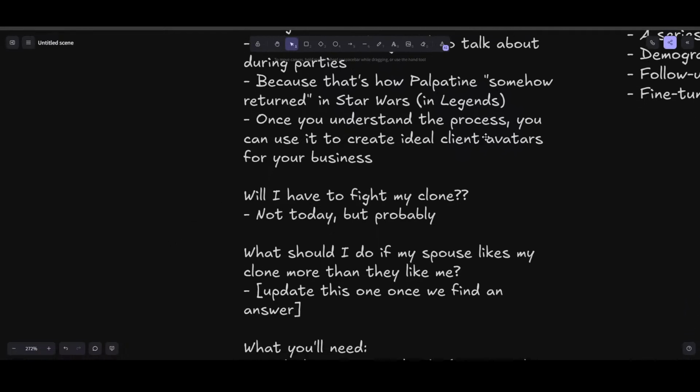And again, once you do understand this process, you can use it to create an ideal client avatar for your business. And again, plugging that into your agentic frameworks, plugging that into your feedback loops and everything like that. Some things get really cool. I can show you some examples of that should people be interested.